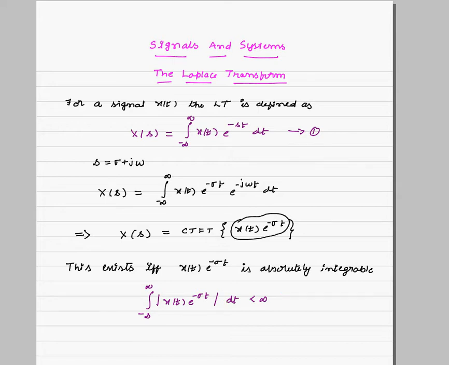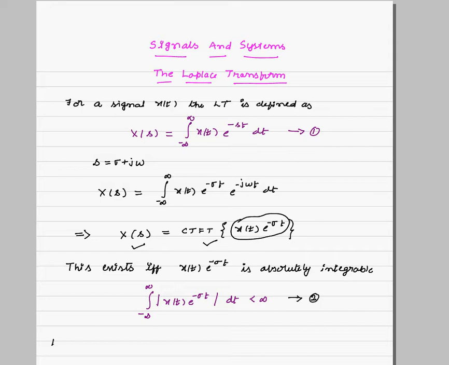If this condition is satisfied, x of s exists. Indirectly, the Laplace transform exists if and only if x of t e power minus sigma t is absolutely integrable.